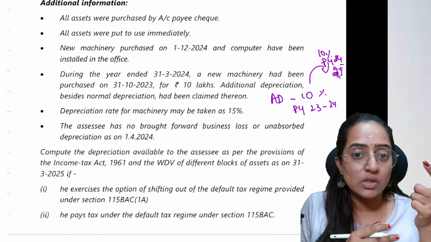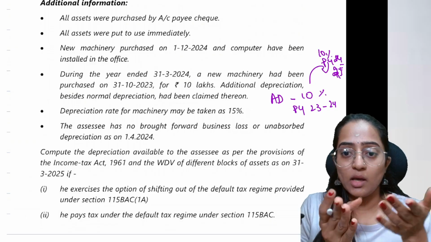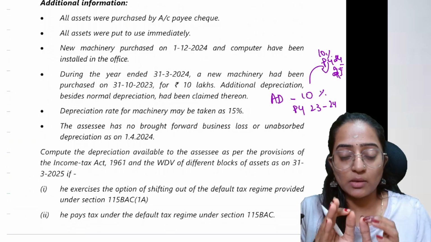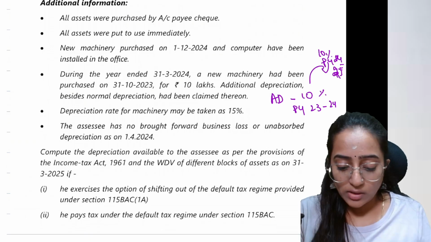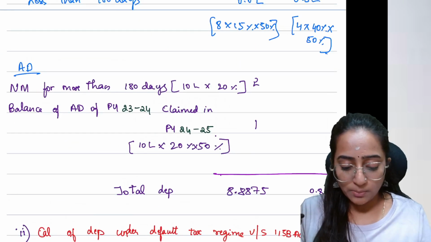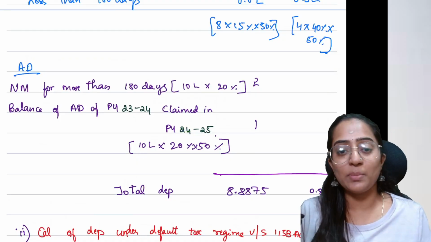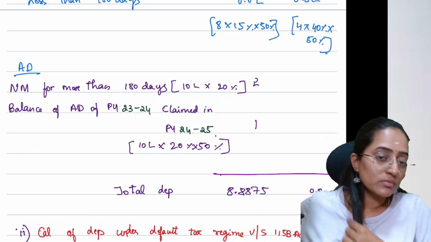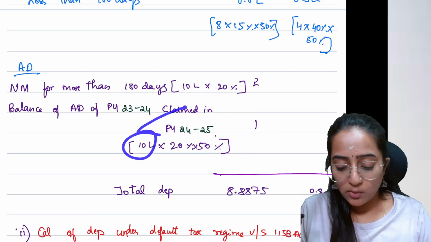On how much? Is it on 9 lakh into 10% or 10 lakh into 10%? People, it is always calculated on the actual cost. So 10 lakh into 10%, you can take it in this year. That is nothing but 20% into 50%, which is going to be 10% only, no? So last year you have taken 10%. Now this year you will take 10%. You will get it on 10 lakh.